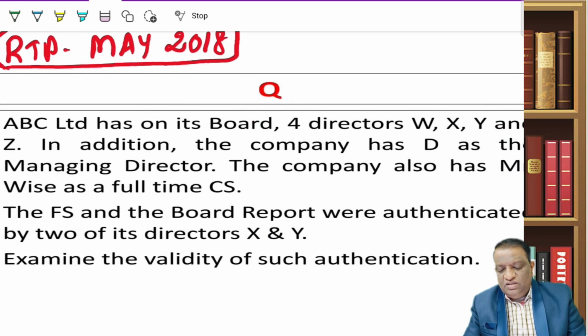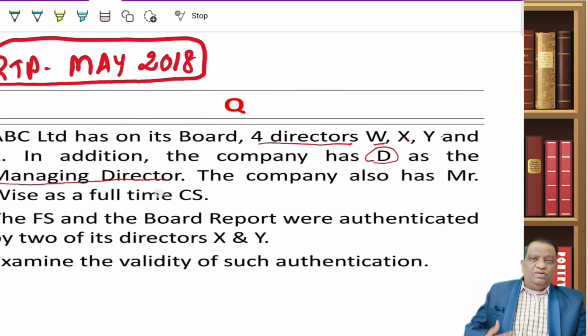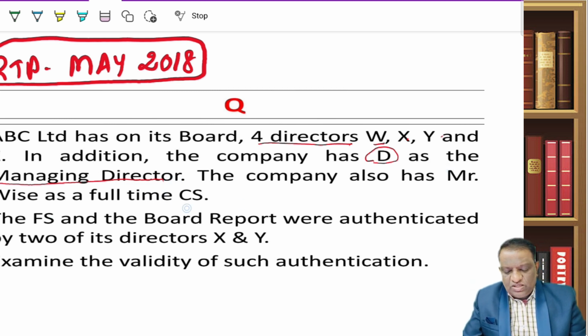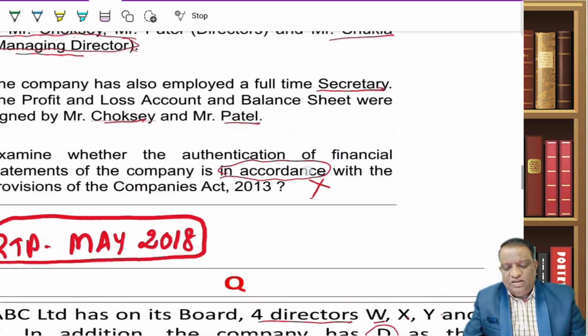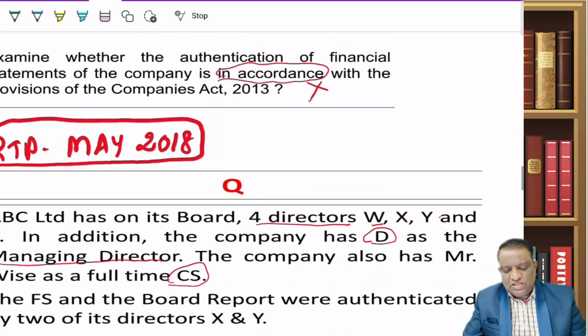Now, let us look at RTP again, May 2018. ABC Limited has on its board 4 directors, W, X, Y, and Z. In addition, the company has D as a managing director. The company also has a full-time secretary. So if you look at it, the model of the questions is one and the same. All the time he is asking the same thing.